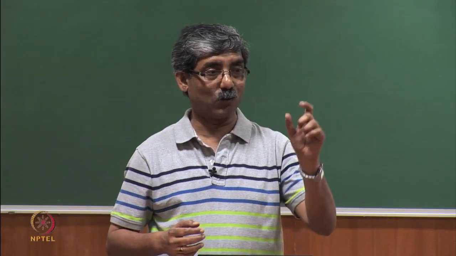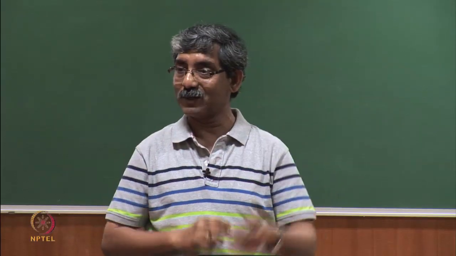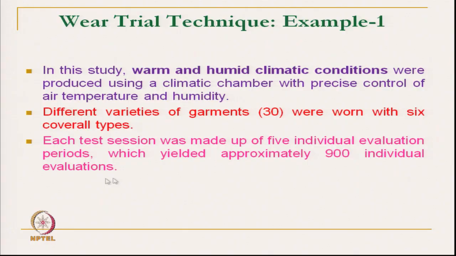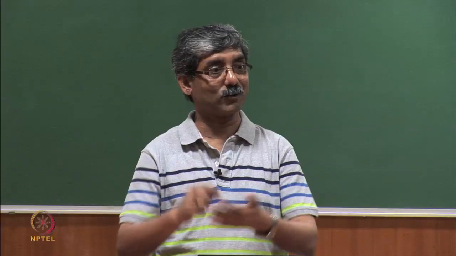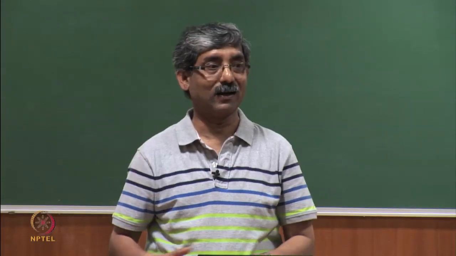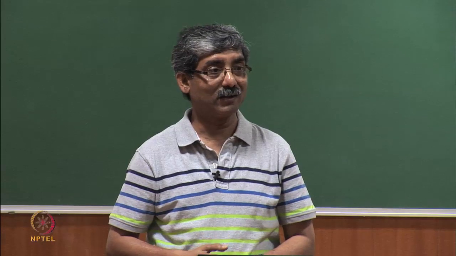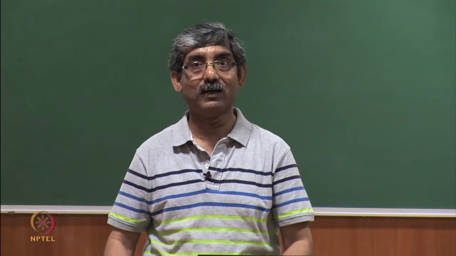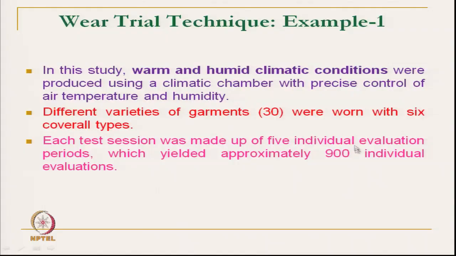So, 180 different clothing combinations and 5 different time intervals; the number of data will be multiplied by 5, so it will be 900 individual evaluations we will be getting.